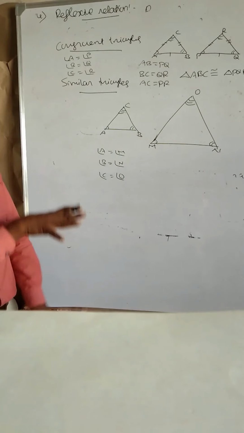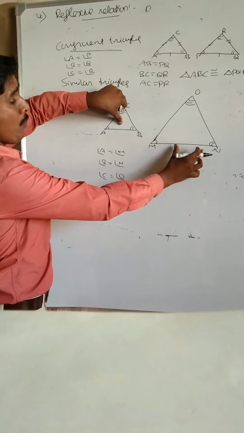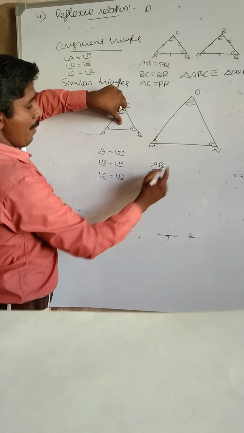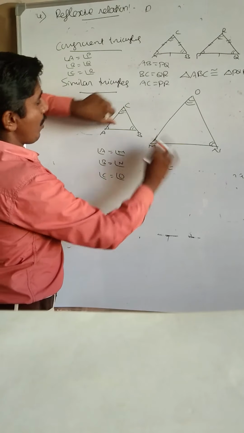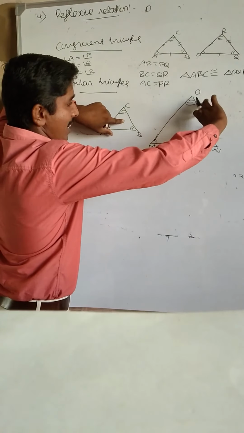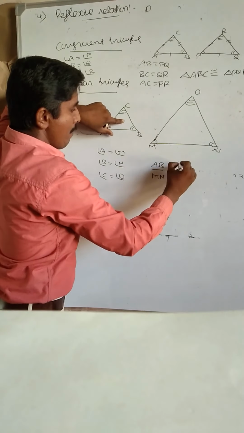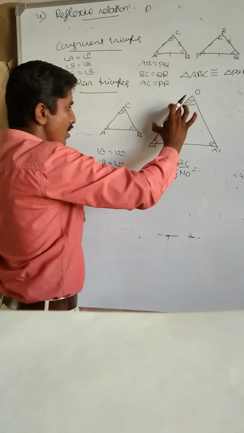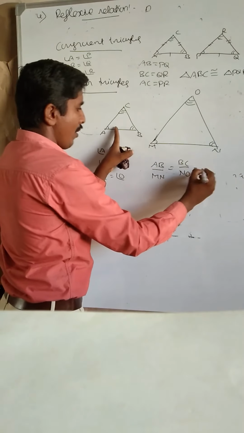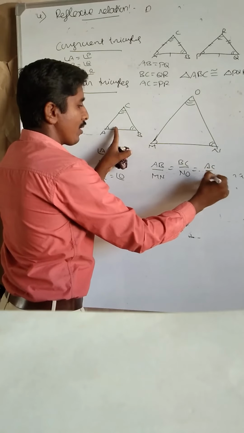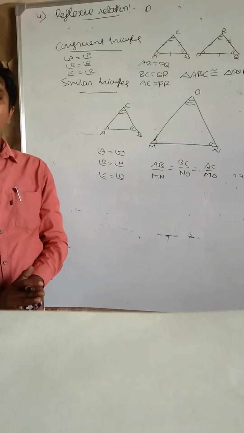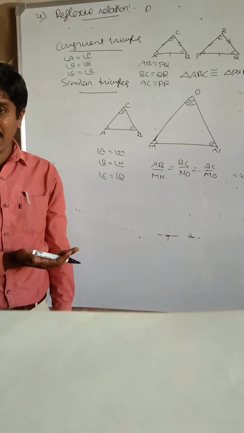Corresponding sides are proportional, which means here AB is proportional to MN. We write like this: AB by MN is equal to, next BC is proportional to your corresponding side NO, BC by NO. Next AC is proportional to your corresponding side MO, AC by MO. Corresponding angles are equal and corresponding sides are proportional, which means we say that they are similar triangles.